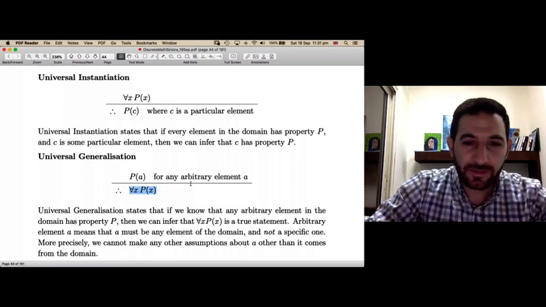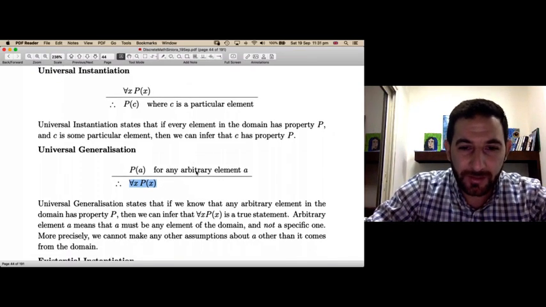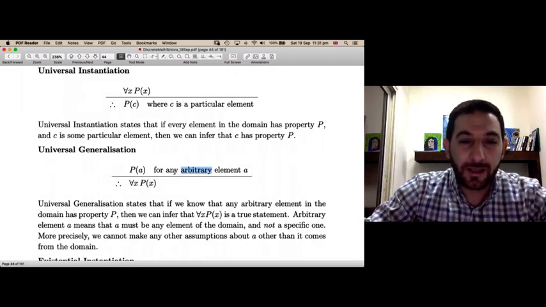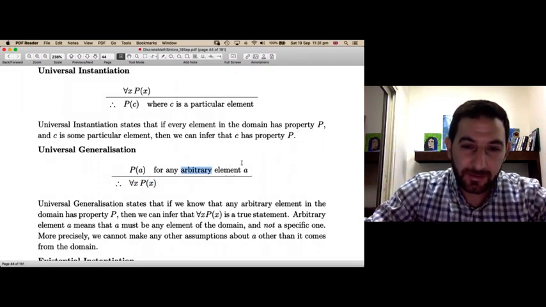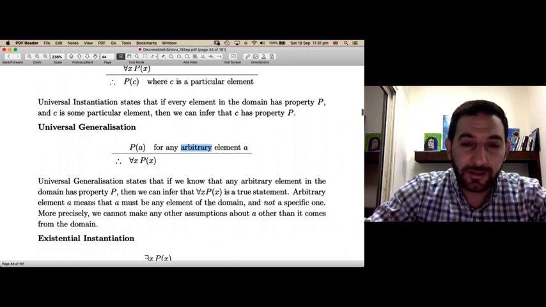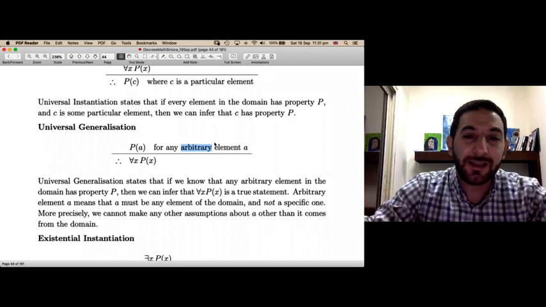Let me say a few words here. What do we mean by arbitrary? We mean that all we know about the element a is that it belongs to the domain. That's it. It comes from the domain and it's not a specific one. It could be any element in the domain.